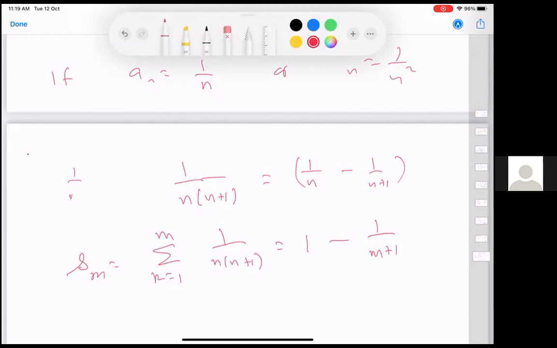So whether we should take n into n minus 1 in the denominator? You can conclusively show, because 1 over n into n minus 1 and 1 over n into n plus 1, one of them will be bigger than 1 by n square, the other will be smaller. Yes. 1 by n into n minus 1 will be bigger than 1 by n square, and this will be smaller. And both of them converge or diverge together, so with the same way of proof, you can show that.